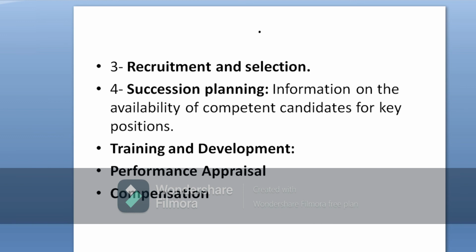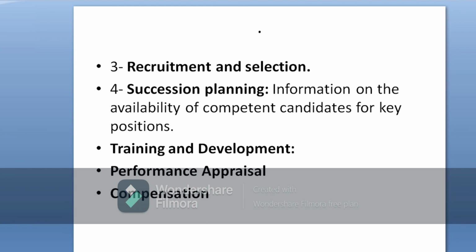Next is selection, on the basis of the job requirements, right? That is described in the job description, and HRIS maintains or updates the job description. So on that basis, the selection function is performed by the HR manager. Suppose the job description relates to a marketing job. What will the HR manager do? He will only select the person having specialization in marketing.